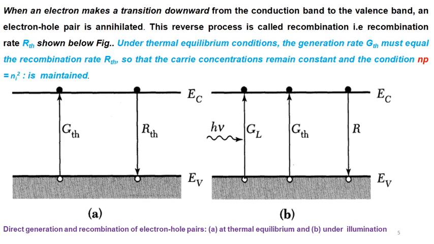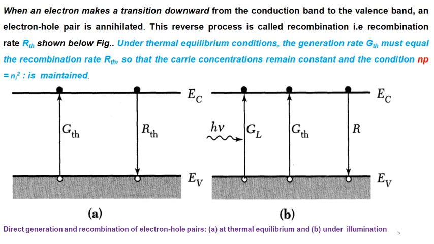If the electron hole pair does not get separated, the process is called RTH, a recombination of the electron hole pair. TH represents the thermal equilibrium. Under thermal equilibrium, GTH must be equal to the recombination, so that the carrier concentration remains constant. That means NP should be equal to Ni square. Otherwise, it becomes the non-equilibrium condition.